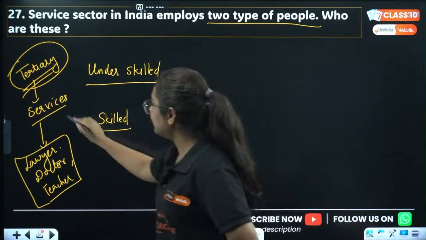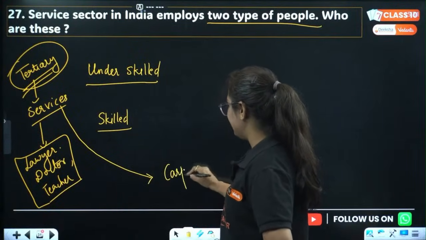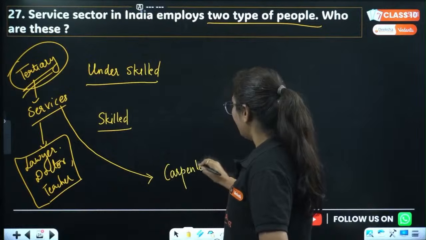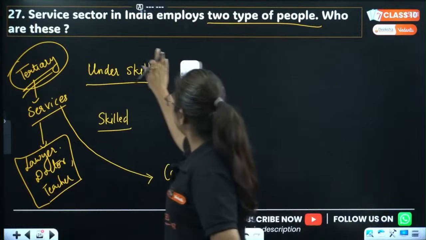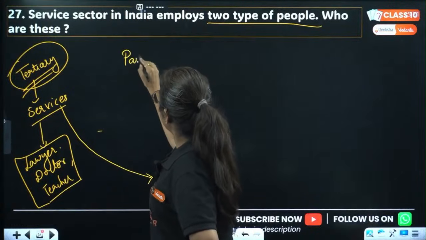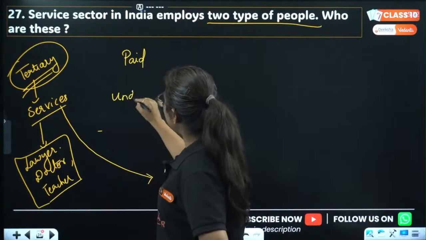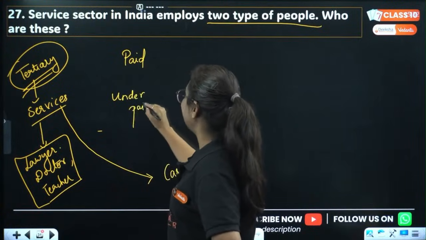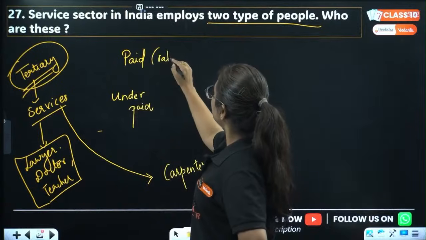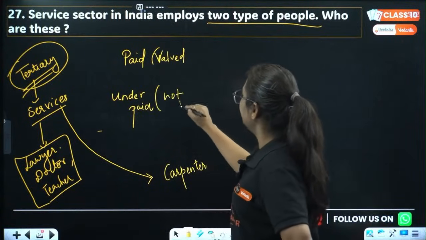But there are certain other services also, like a carpenter. Or what we can say, I just used a wrong word, like a person who is either well paid or a person who is underpaid or not valued. So this person is valued in the market, this is not that valued in the market.